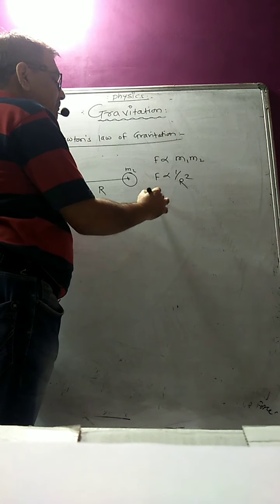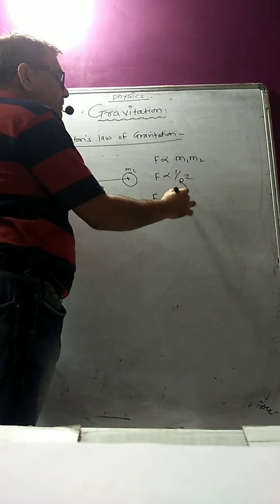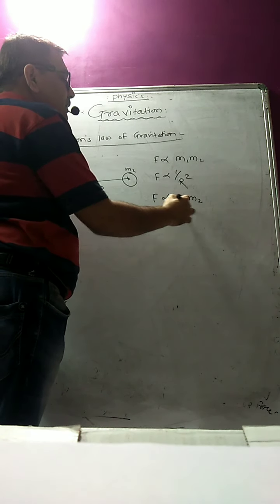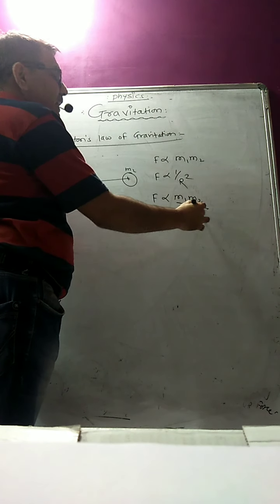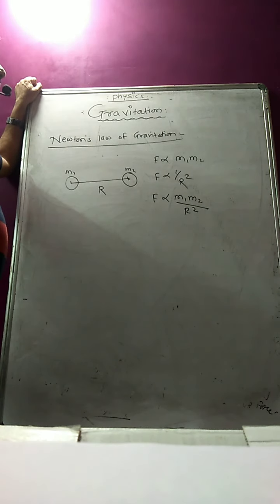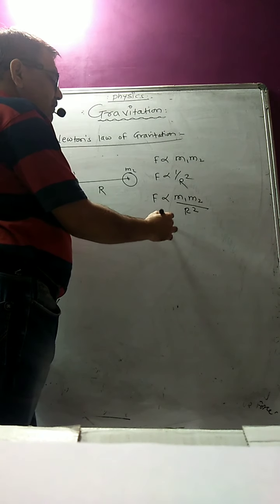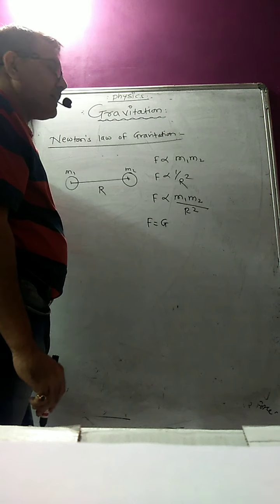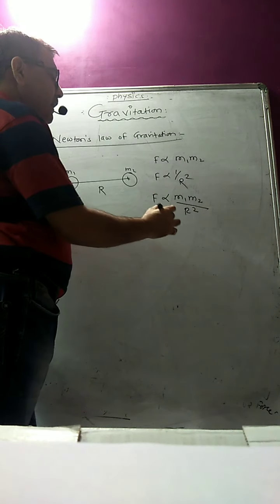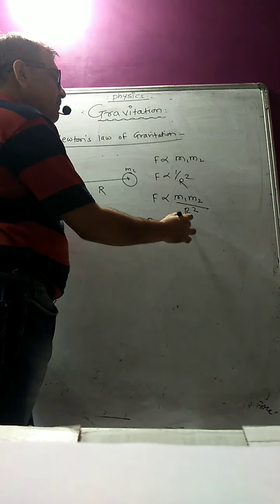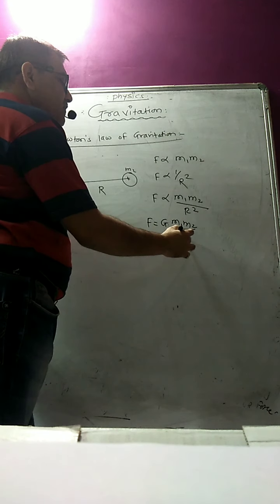Now if I combine both statements, F is directly proportional to m1 m2 upon r square. If I remove the proportionality sign, it becomes F equals G into m1 into m2 upon r square.